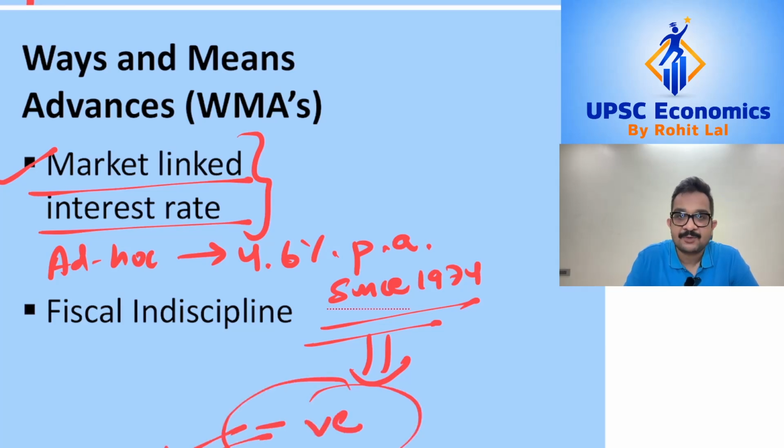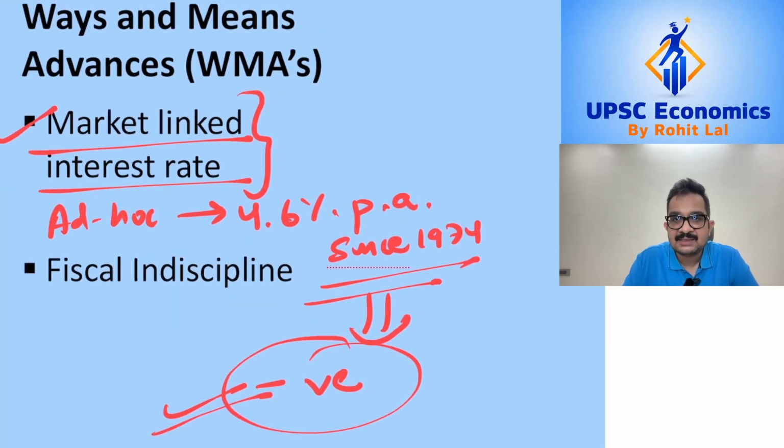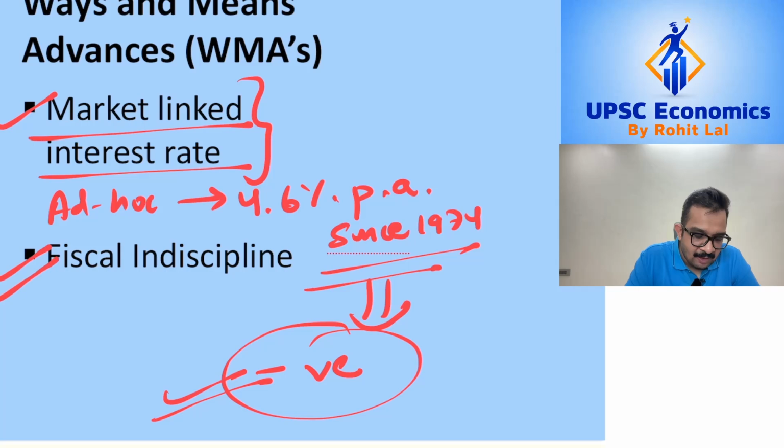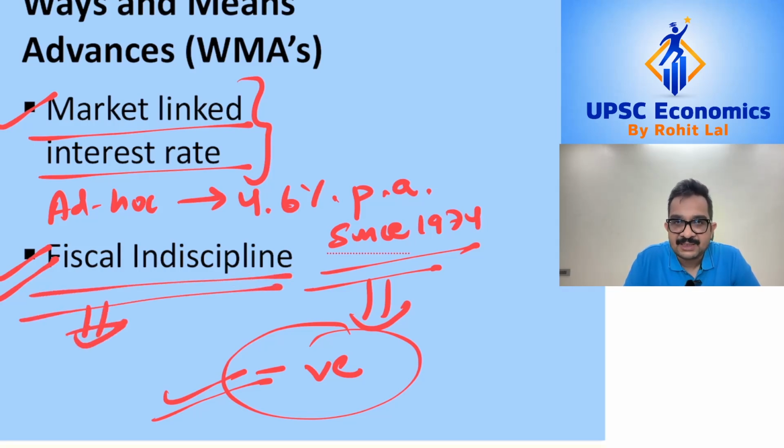That is, the government was practically paying 0 or even lesser than 0% of real interest to borrow money. Now, because funds were being available at such a cheap price for the government, this was promoting fiscal indiscipline. So in order to address these measures, you had the system of WMA which was introduced. So this is all that we wanted to cover in this video.